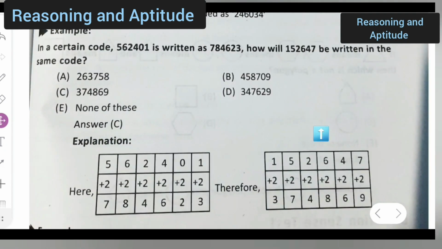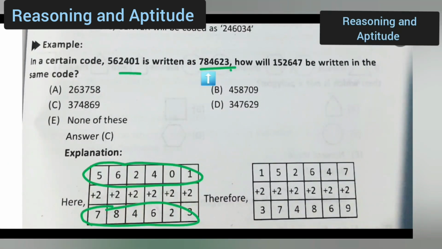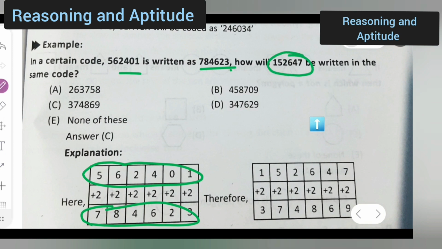Next, moving towards the next example, that is, in a certain code 562401 is written as 784623. How will 1526447 be written in the same code? So 56 is given over here. 56 is written as this. So how this is written as this, you have to find out. How will this number be written in the same code?